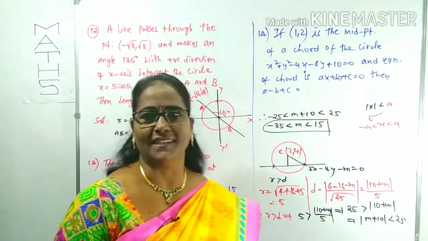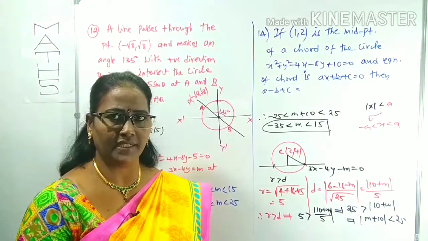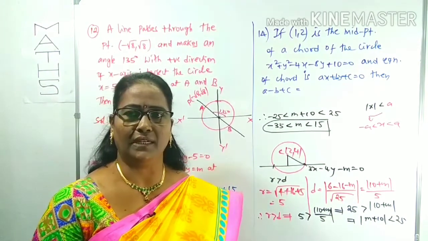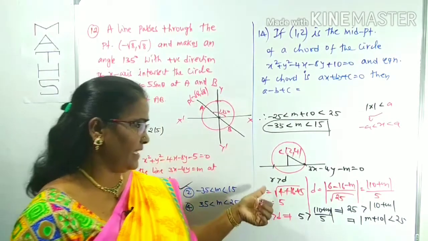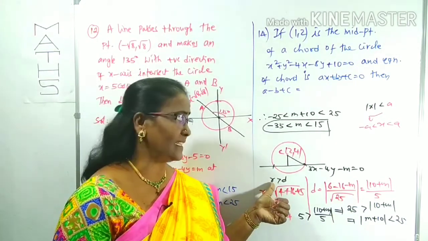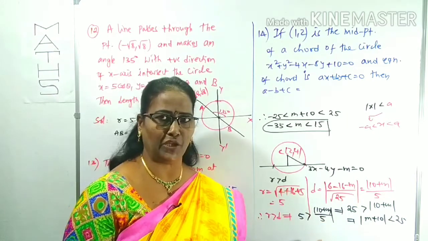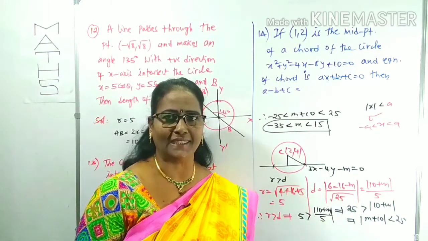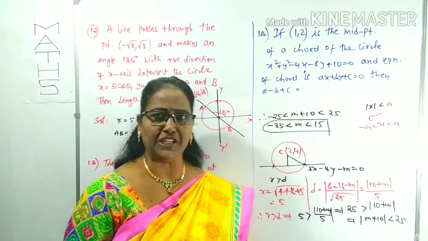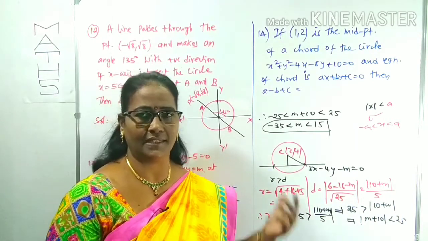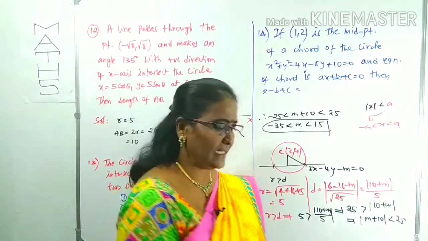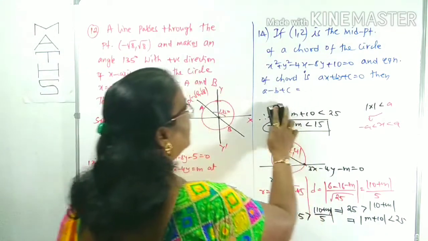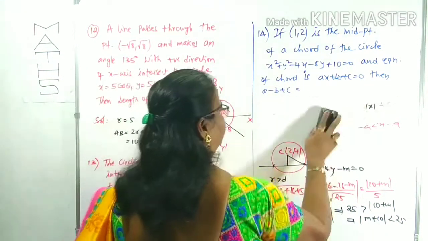So, you may be asked for the range here. What did I use here? The relation between the line and the circle when it intersects the circle. If the line intersects the circle, compulsorily r is greater than d. That point only I used here. Knowing r and d, we can get the range of m from this. Is it clear? This is an important question. So you can concentrate. Now you can look at the next question. What is the next question? The 14th question.